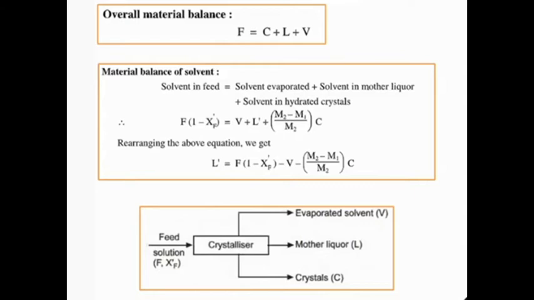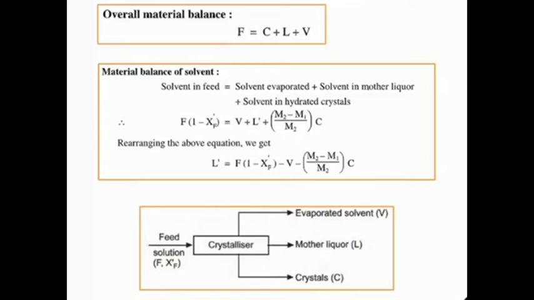Okay. Next we are going to discuss material balance of solvent. Solvent in feed is equal to solvent evaporated plus solvent in mother liquor plus solvent in hydrated crystals. Solvent in feed is capital F, the mass flow rate of feed solution in kg per hour, times 1 minus x dash, which is the total weight fraction of solvent in the feed.